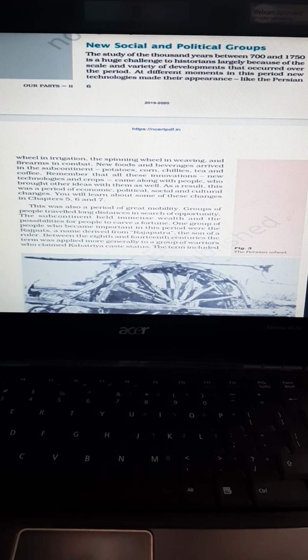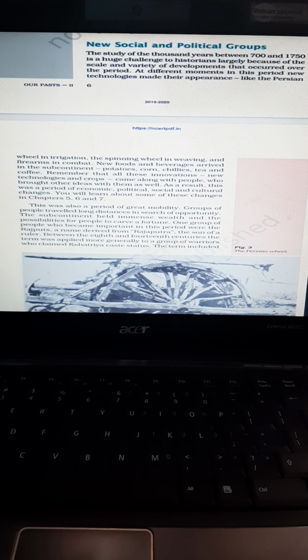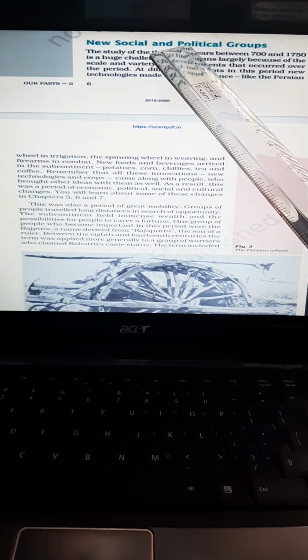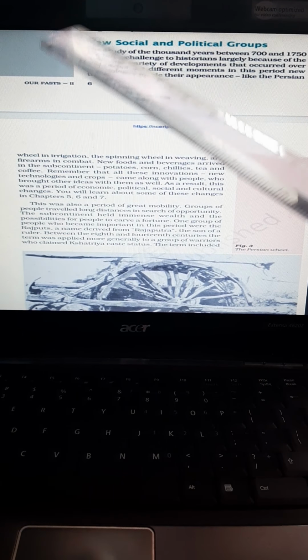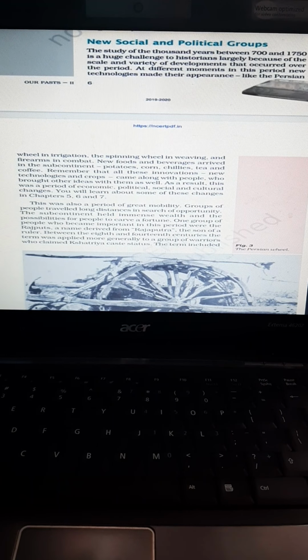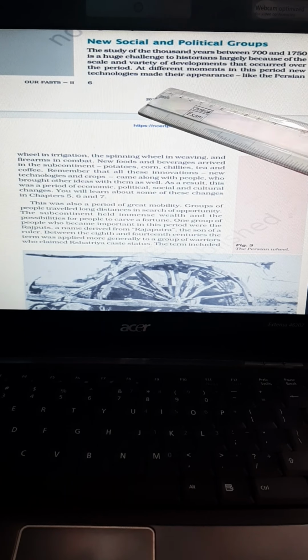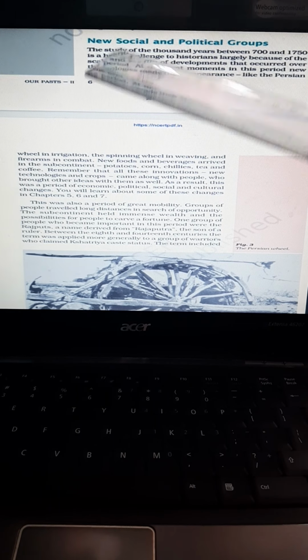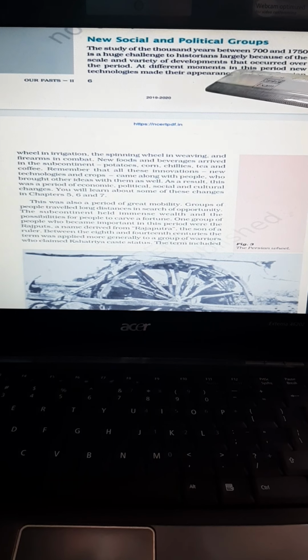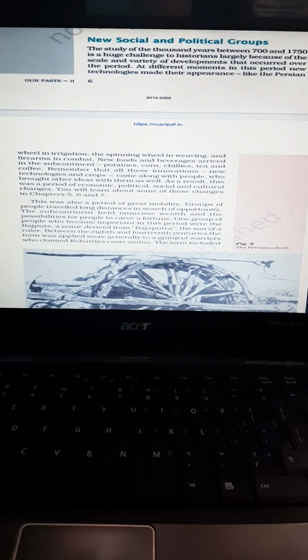So today we will discuss the social classes. Today we will start new social and political groups. The study of the thousand years between 700 and 1750 is a huge challenge to historians, largely because of the scale and variety of developments that occurred over the period.